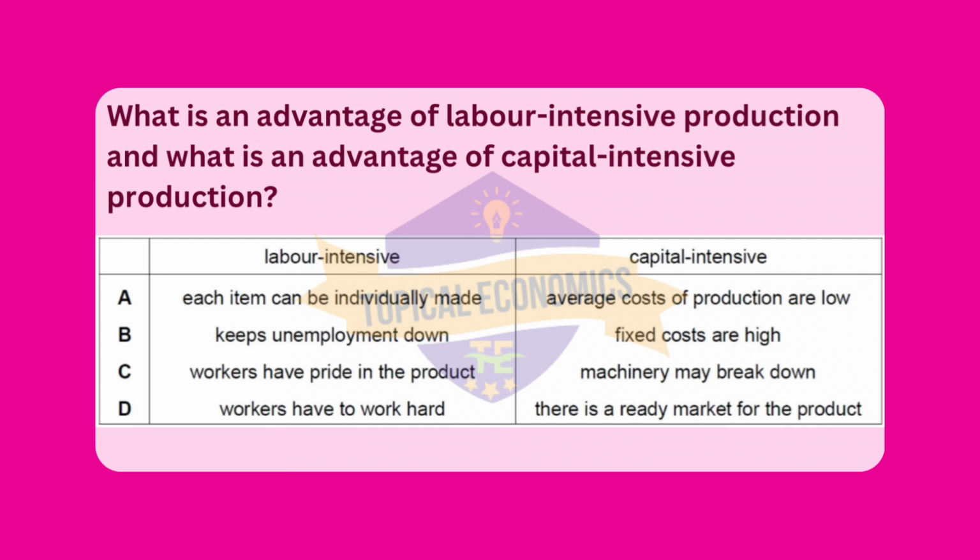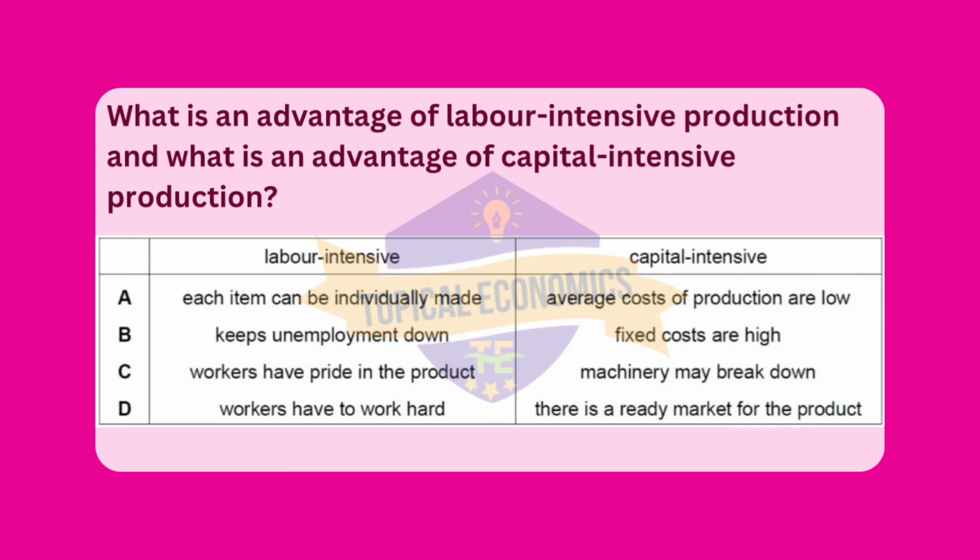While it can be more time-consuming and labor-intensive, the ability to customize each item makes it valuable in industries that prioritize quality and uniqueness. For capital-intensive production, the primary advantage is that average costs of production are low. Once a company has invested in machinery, equipment, or technology, these assets can produce large quantities of goods at relatively low incremental cost. This results in economies of scale, where the cost per unit of output decreases as production increases.